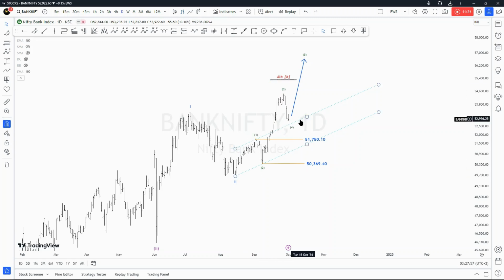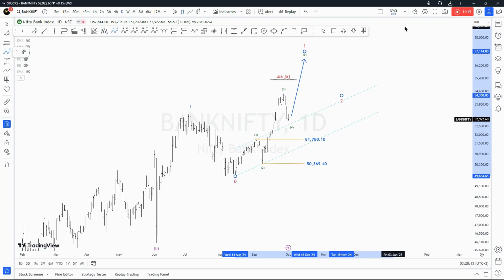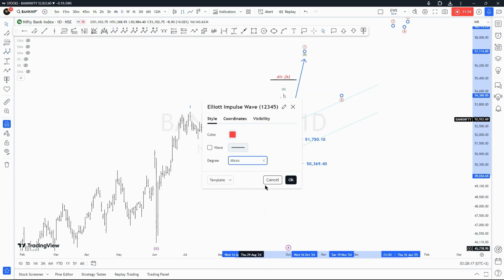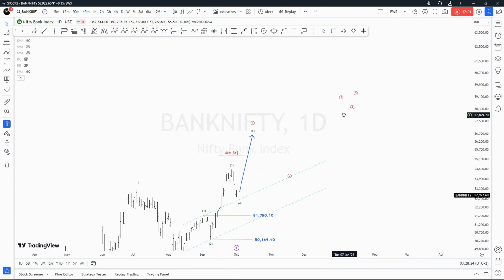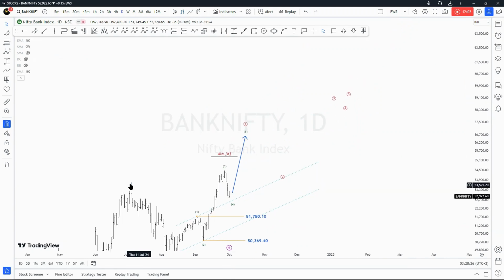So we should find support right about this level of the upper boundary of the Kennedy base channel, and then continue to push higher in order to establish the final wave of the first wave, which in this case is going to be our micro wave one within wave three, of this degree. So it's 1, 2, 3, 4, 5, and then following this five right there, it will mean that we have wave three of the same degree as this one. There's nothing really to this.